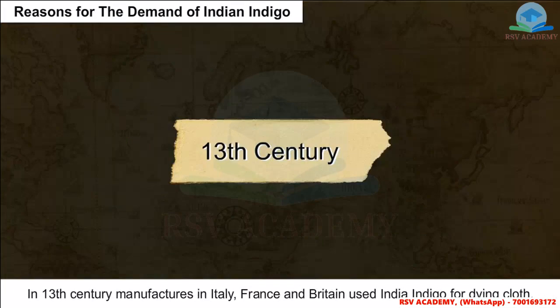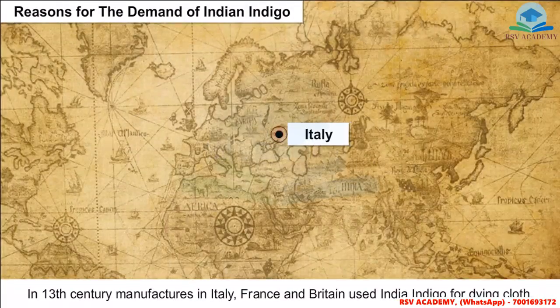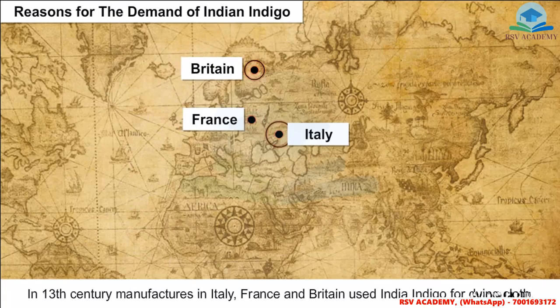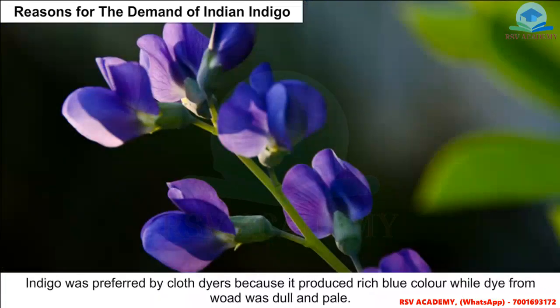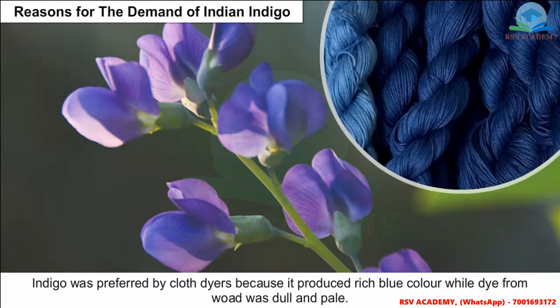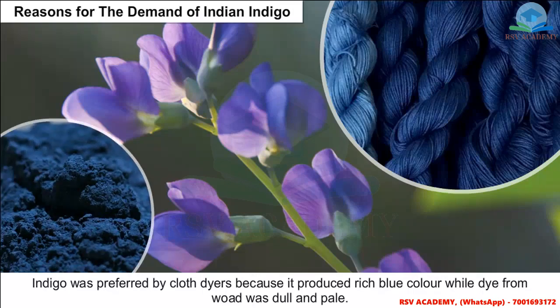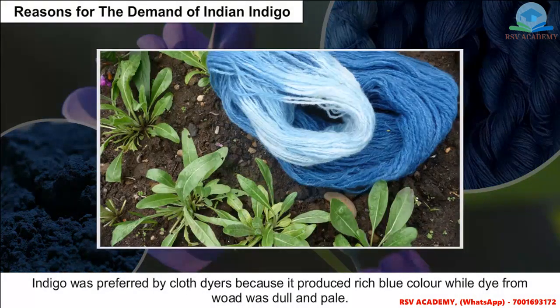Reasons for the demand of Indian indigo. In the 13th century, manufacturers in Italy, France and Britain used Indian indigo for dyeing cloth. Indigo was preferred by cloth dyers because it produced a rich blue color while dye from woad was dull and pale.